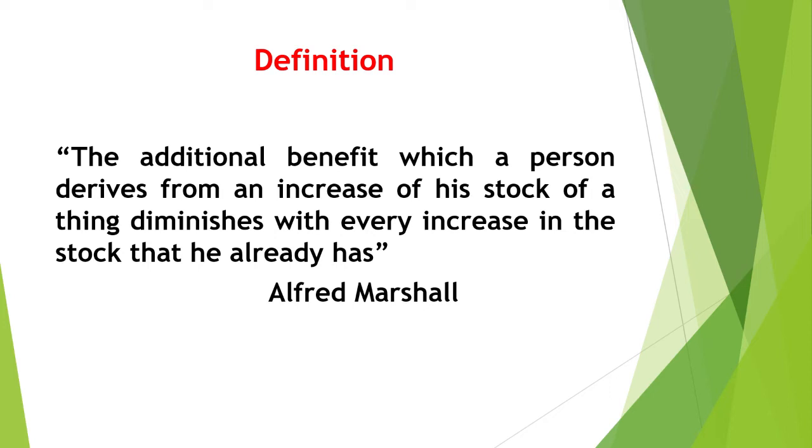From the second, we get less satisfaction compared to the first. From the third orange, we will get still less satisfaction compared to the first and second. After a certain level, the marginal utility becomes zero, then it becomes negative.